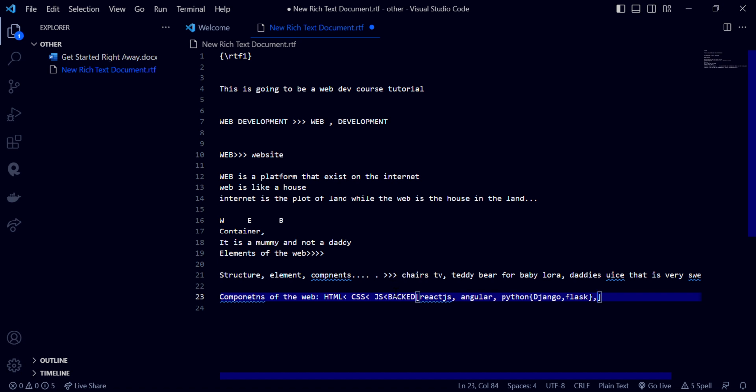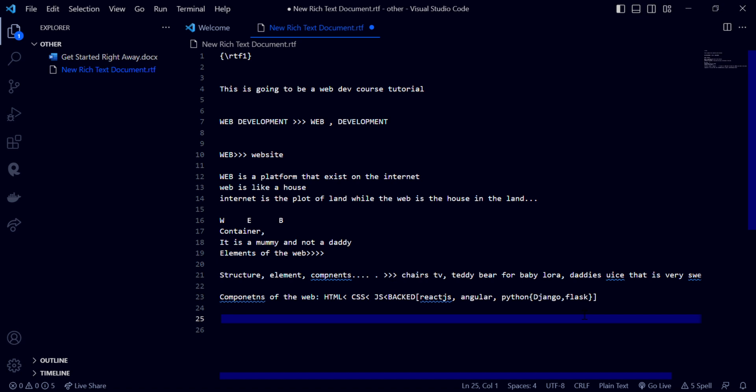We also have maybe gaming. In gaming right now, okay, no, let me not put it as gaming. So we have HTML, CSS, JavaScript, the backend and all that. What other things do we have in the web? I guess that might be the components of the web. We might add more. Like I said, we are not going into total detail today, but just for you to know.